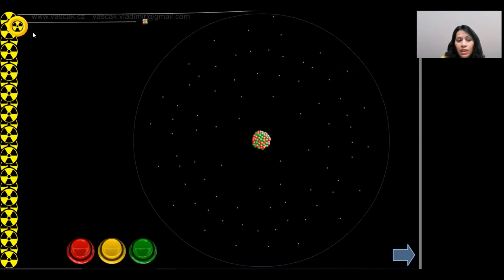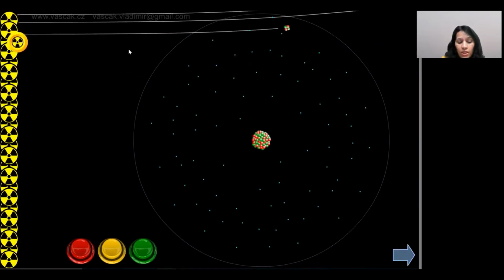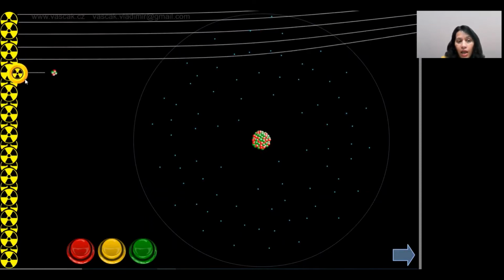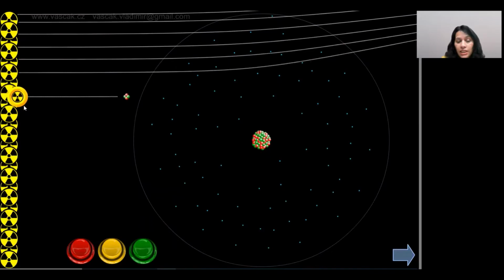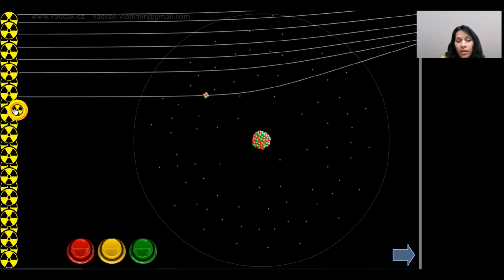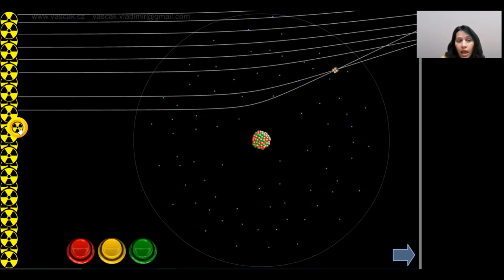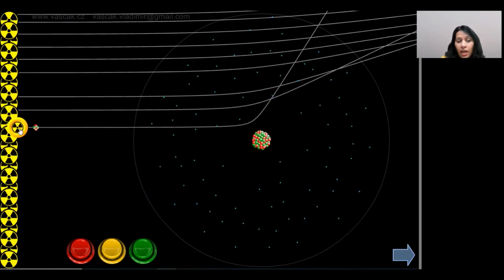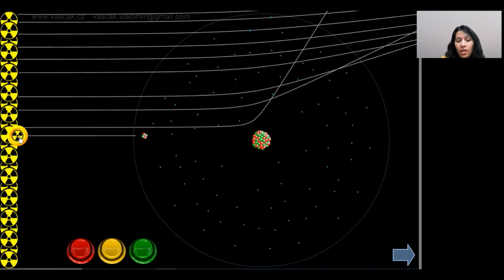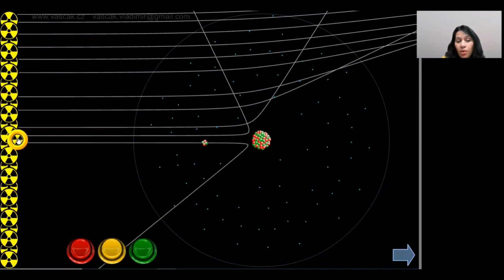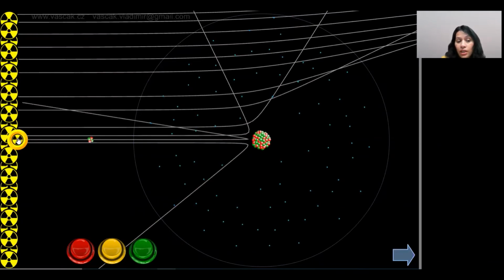So here you can see the alpha particles are mostly going straight, and only a few of them, as he said, get deflected in different directions or by a small angle. And he also said that 1 in thousands get deflected by 180 degrees. So mostly these are getting deflected by a small angle, but none of them we can see so far getting deflected by a 180-degree angle.